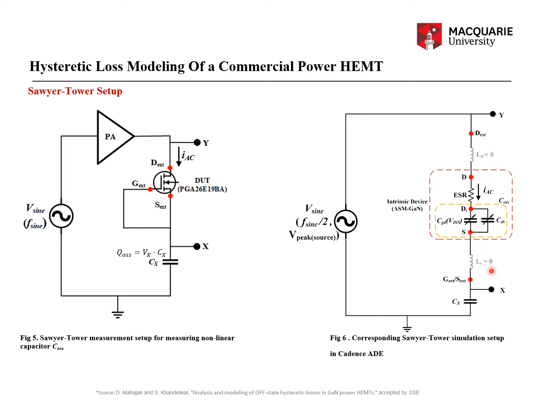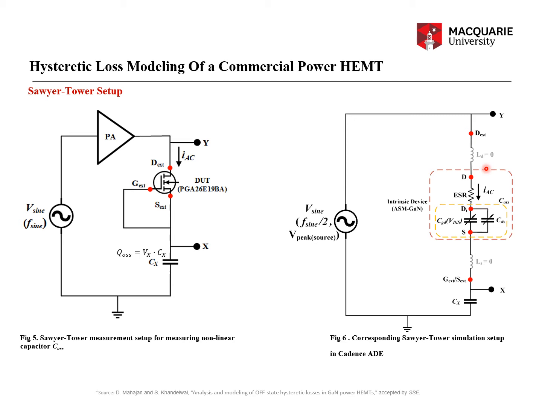What it means is that even though I started simulating with the package model, with the package inductances, I found that if I include the inductances, it produced oscillations, ringing in the low voltage area. However, in the data, I was not able to see that low voltage ringing.